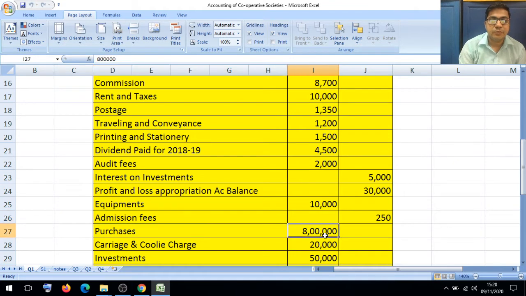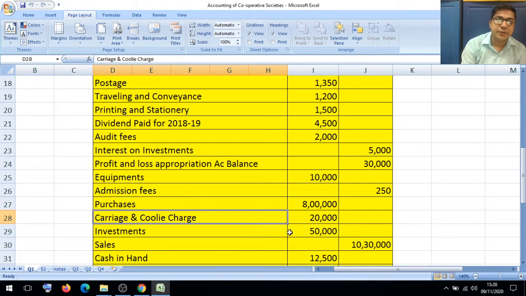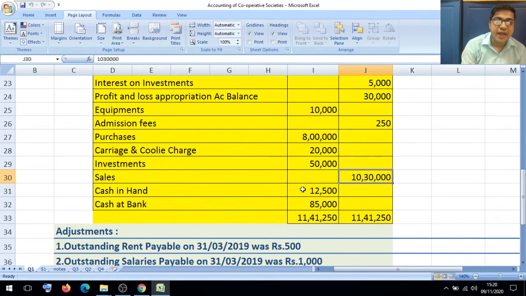Purchases, trading account debit side. Then carriage and coolie charges, trading account debit side. Investment, balance sheet asset side. Sales, trading account credit side. Cash in hand 12,500, balance sheet asset side. Cash at bank, balance sheet asset side. You see friends, we are considering each and every item related to the trial balance.